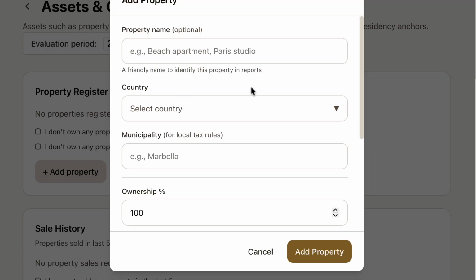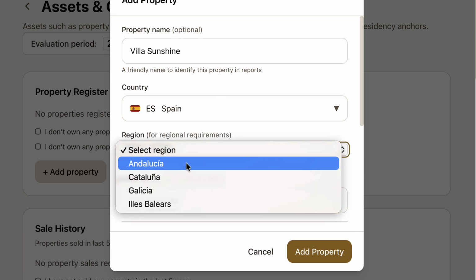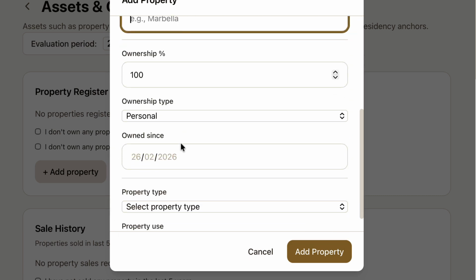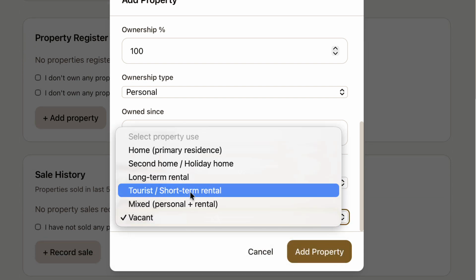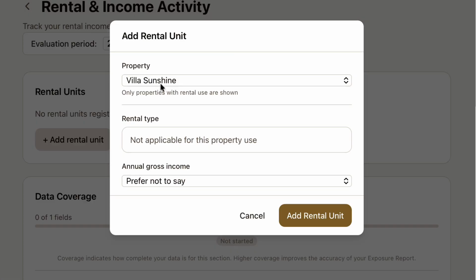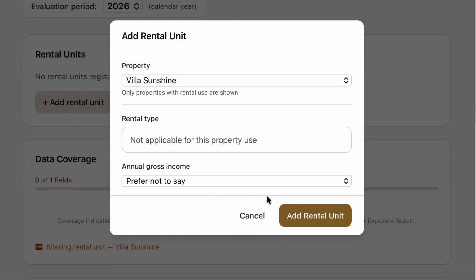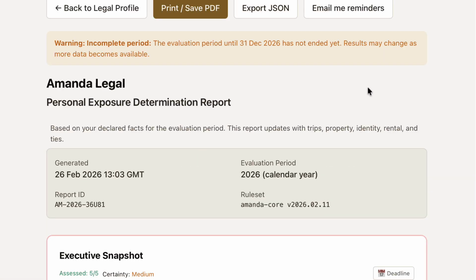But cross-border exposure is dynamic. Let's change the scenario. Mark now owns a property in Spain and rents it occasionally to tourists. We'll add this new information to his profile, complete a few additional fields, which all have legal and tax implications for Mark, as he will discover. We declare a rental unit as a tourist short-term rental and generate the exposure report again. Watch how the assessment evolves.